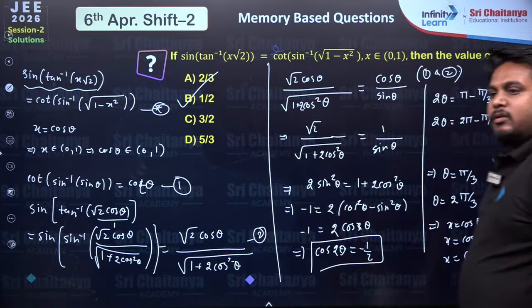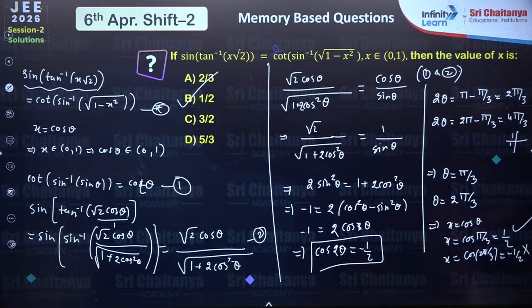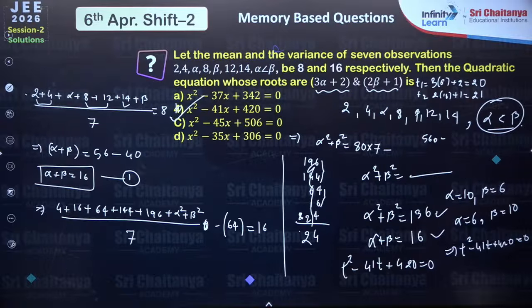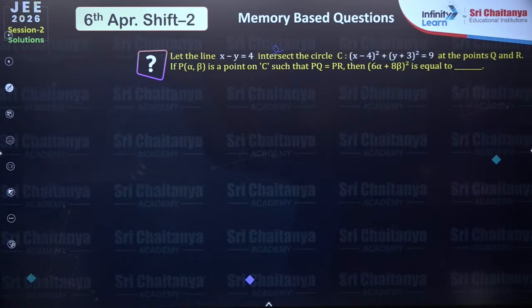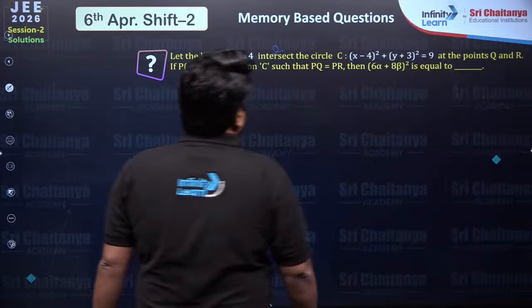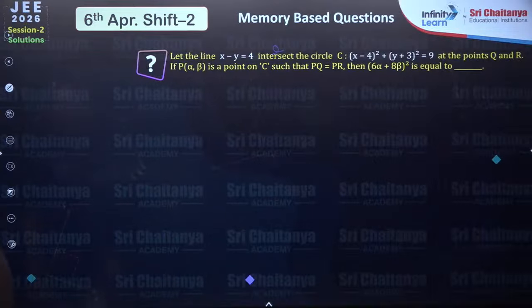Very good. Aditya is getting all the answers. Fine. So far we have discussed these 4 problems. Now the last one for today. There is a line given which intersects this circle at points Q and R. If P(alpha, beta) is a point on C such that PQ equal to PR, then 6 alpha plus 8 beta whole square, this is what we have to find.